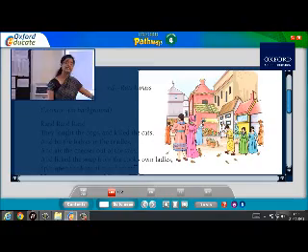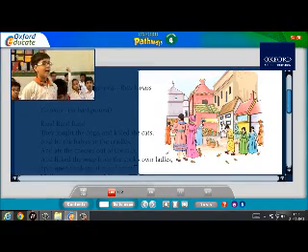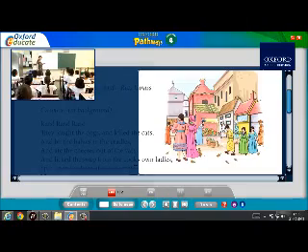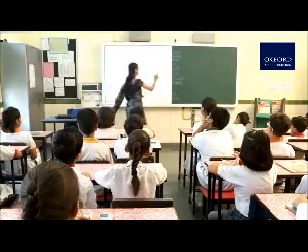Very good. So what is unusual in this picture? Yes, Roshul? There are a lot of rats. Do you find rats in a marketplace usually? No. This is something very unusual. Now we'll look at the second picture on the same page.